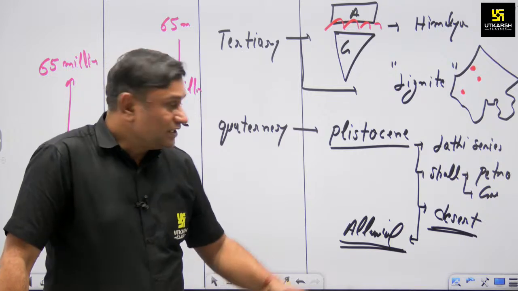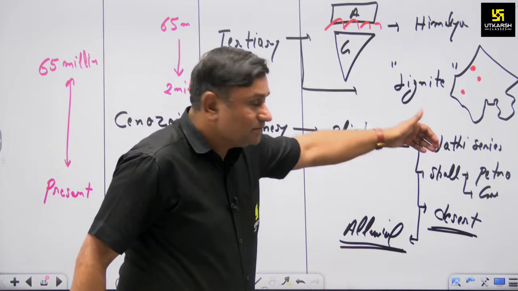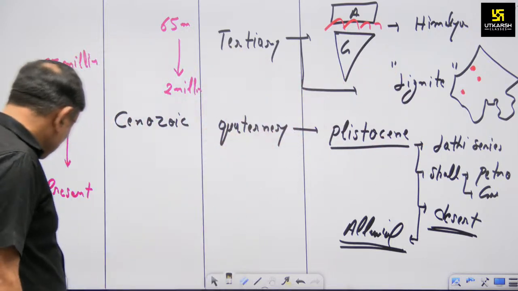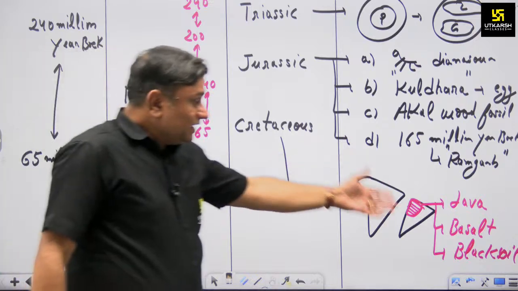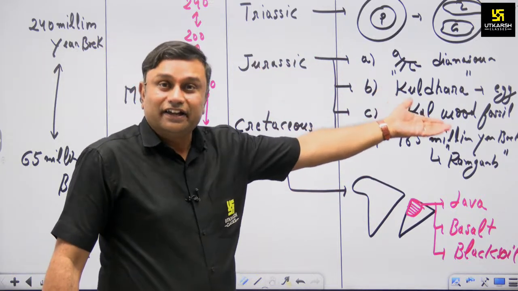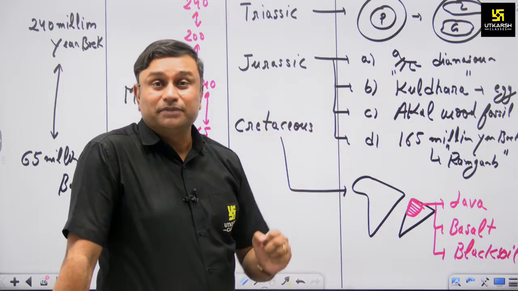So alluvial tract formation, desert formation, petroleum formation, Lathi series, lignite coal formation, then basalt lava during the Cretaceous period, Jurassic period, Akal wood, Kuldhara, and formation of the Ramgarh crater.